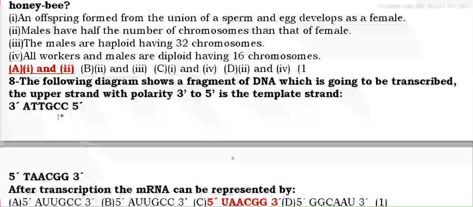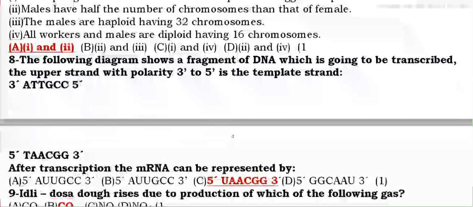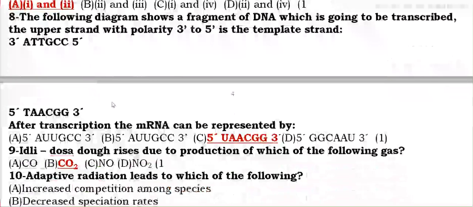Here the upper strand is 3' to 5', and it is the template strand. The template strand is 3' to 5', and it is used for the transcription of mRNA. Actually, the template strand is responsible for coding. After transcription, A will pair with U, T with A, G with C and C with G.